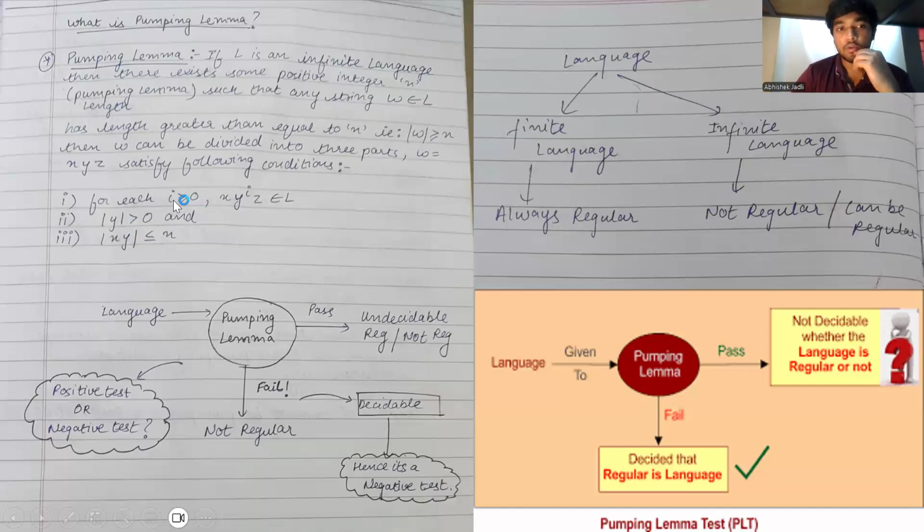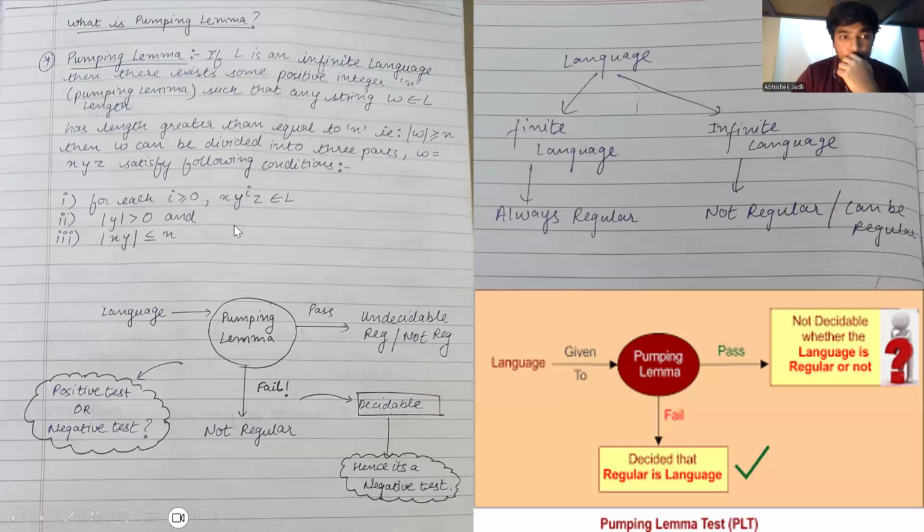So in the language, we take a string and write it in the form x, y to the power of i, and z, and we pump y with different values of i, ranging from 0 upwards.